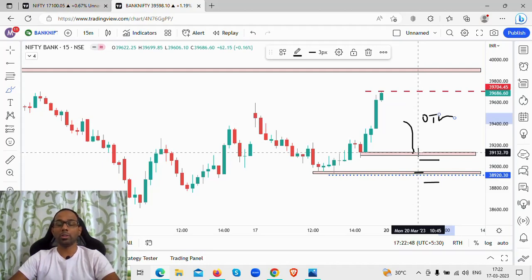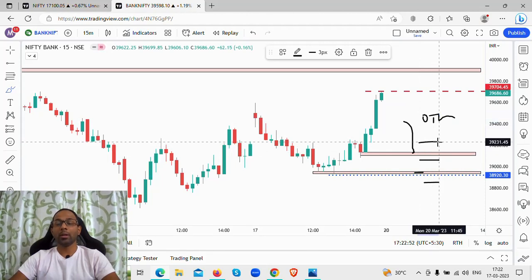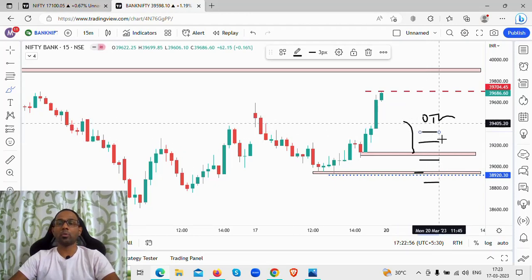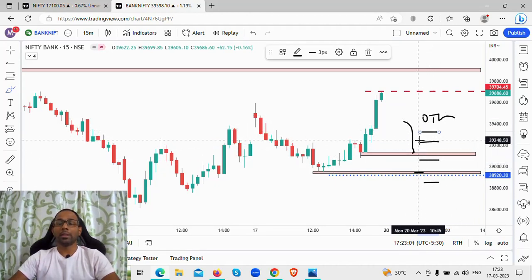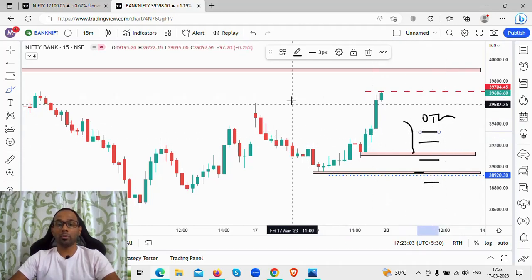Say for example the market opens with a gap down and is trading at 39,130 levels, and I see that the bulls are coming back. So I'm going to look at 39,200 OTM or 39,300 OTM. This is the strike price I'm going to look at buying, placing my stop loss below this level, and only if there's a good risk to reward.